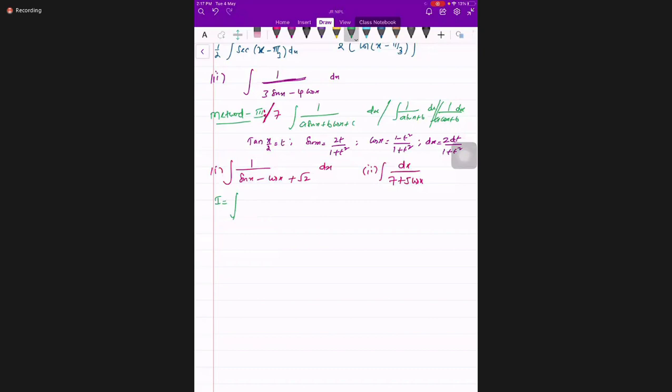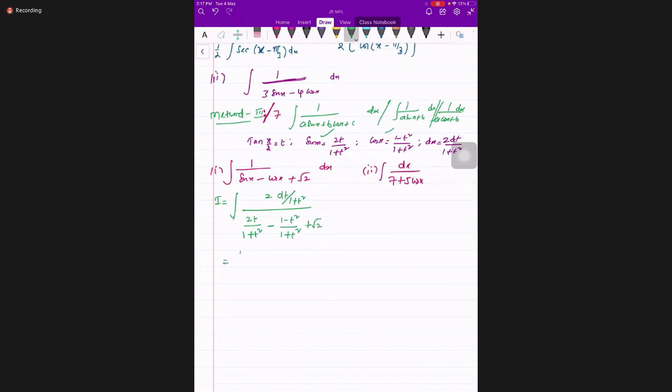Just check it, whoever has done already. 2 dt divided by 1 plus t square, divided by, this is 2t by 1 plus t square for sine. I'm using this, students, and for cos I'm using this now. Minus 1 minus t square by 1 plus t square plus root 2.